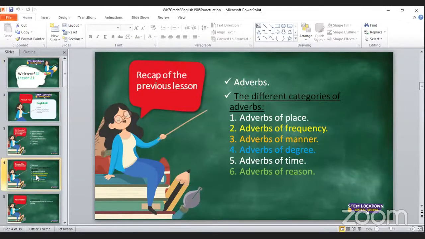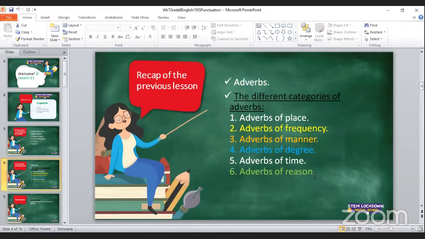And we also learned about the six different categories of adverbs: the adverbs of place, adverbs of frequency, adverbs of manner, adverbs of degree, adverbs of time, as well as the adverbs of reason.